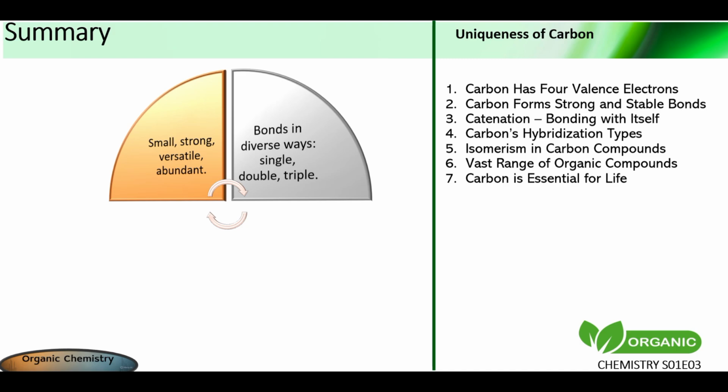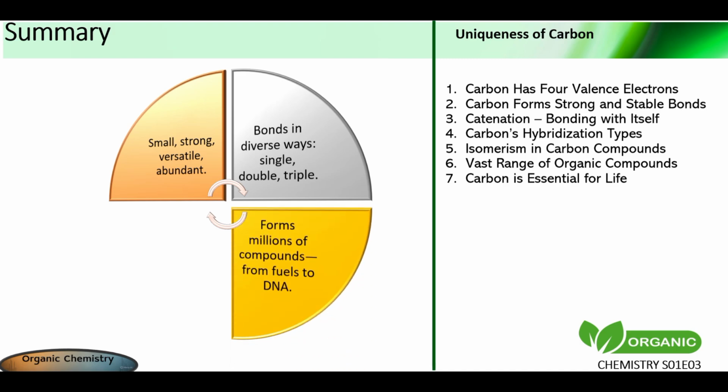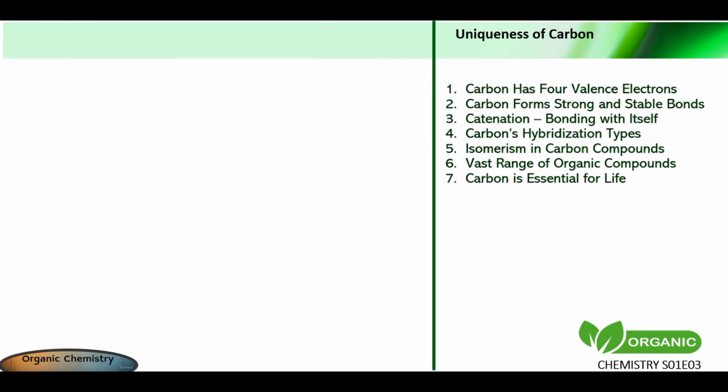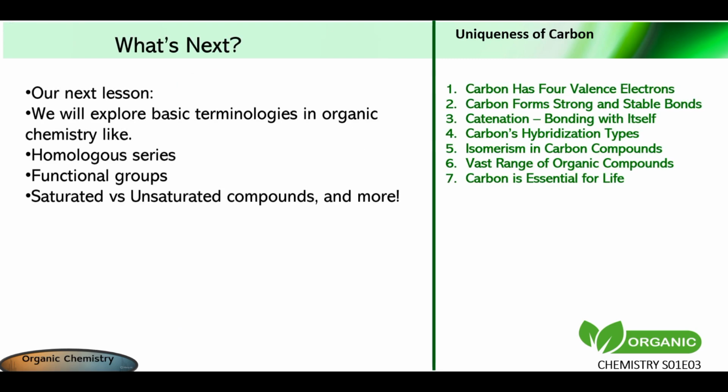Its ability to bond in diverse ways allows for an endless variety of molecules, from the fuels we burn to the DNA in our cells. This is why carbon is the king of chemistry. In our next lesson, we will look into terminologies in organic chemistry.